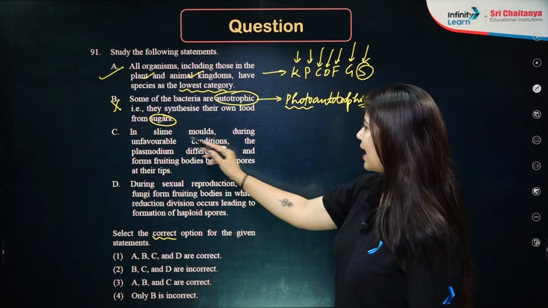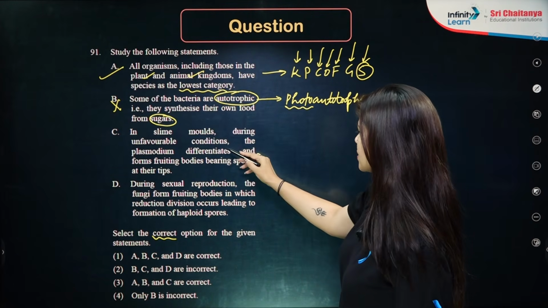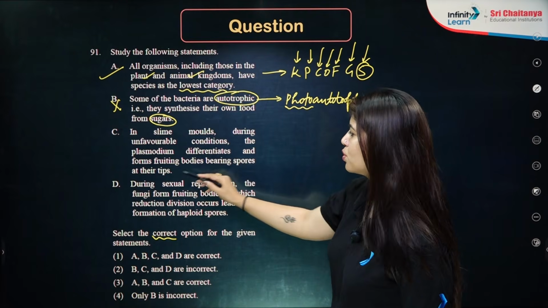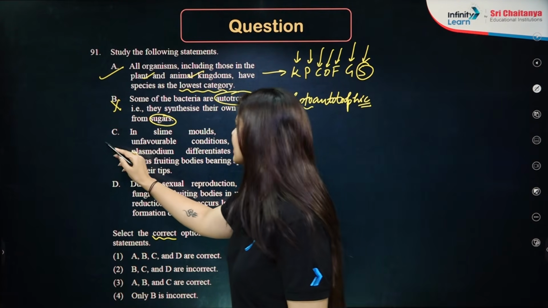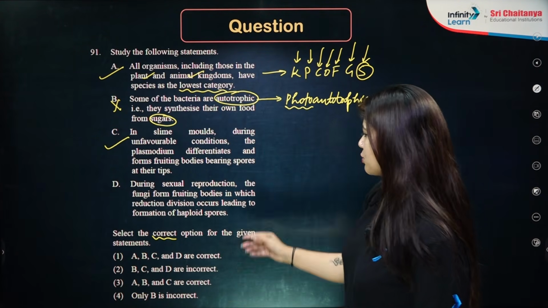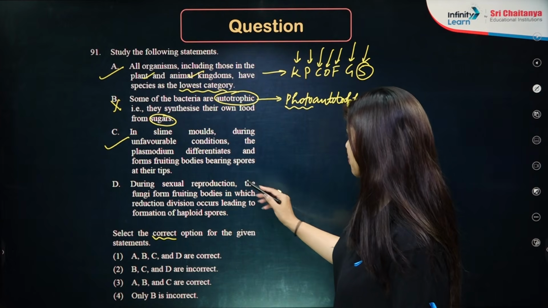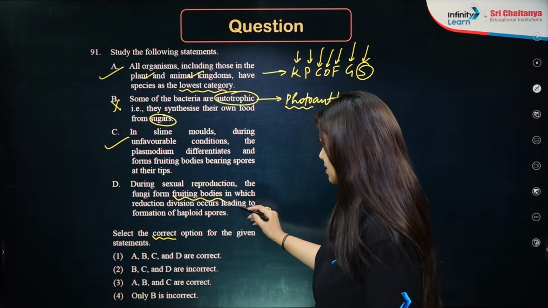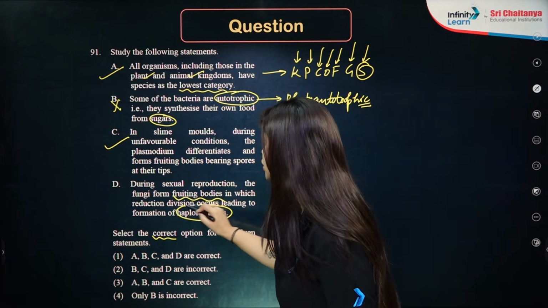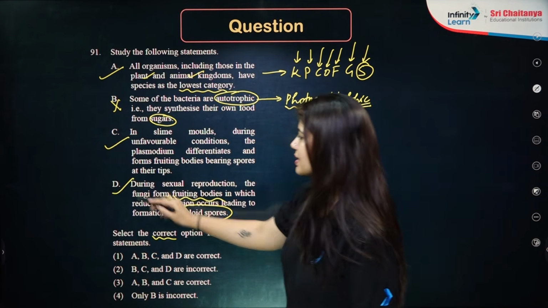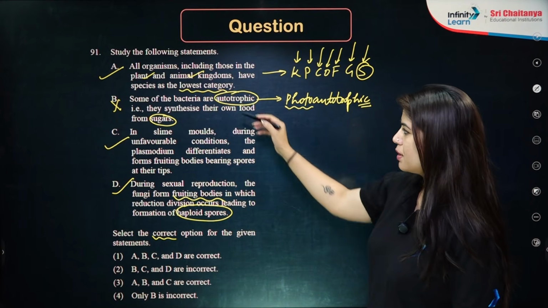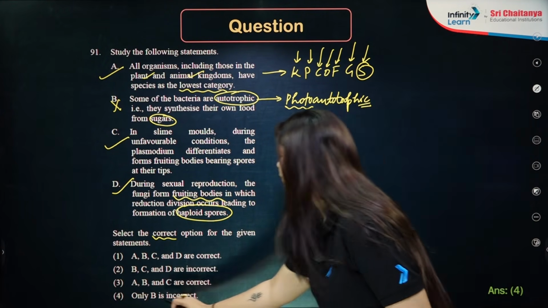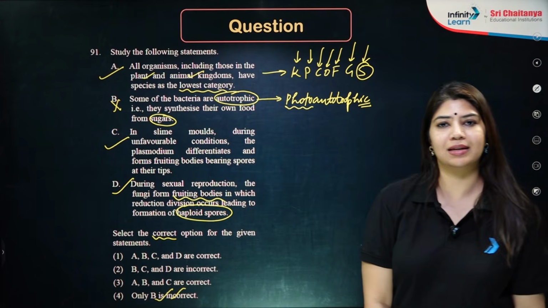Then comes, in slime molds during unfavorable conditions, the plasmodium differentiates and forms fruiting bodies bearing spores at their tips. That is a perfectly correct statement. Then D statement is, during sexual reproduction, the fungi form fruiting bodies in which reduction division occurs, leading to formation of haploid spores. Again, perfectly correct statement. So out of these 4 statements, B is incorrect, rest all are correct. So the answer will be option number 4, which is only B is incorrect.